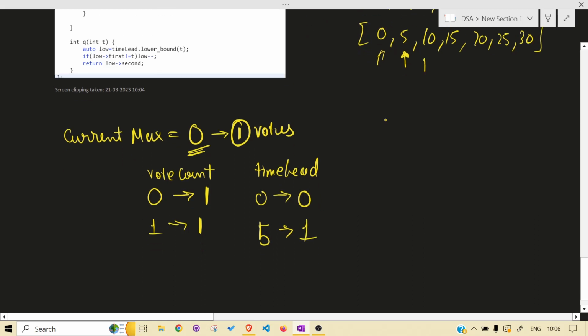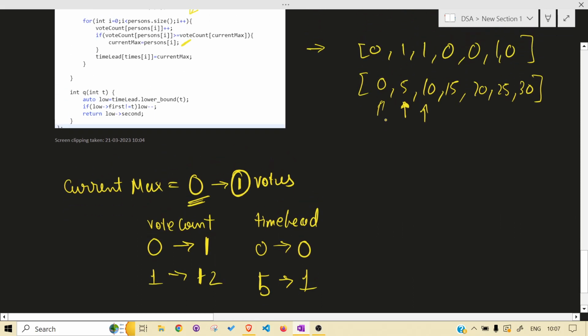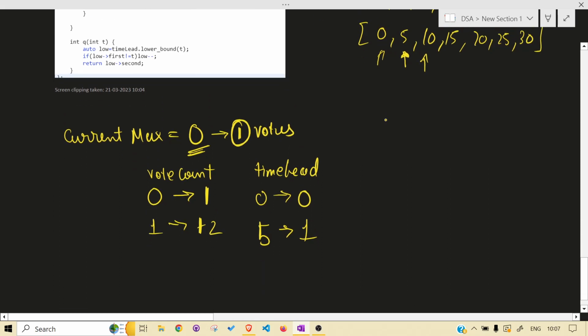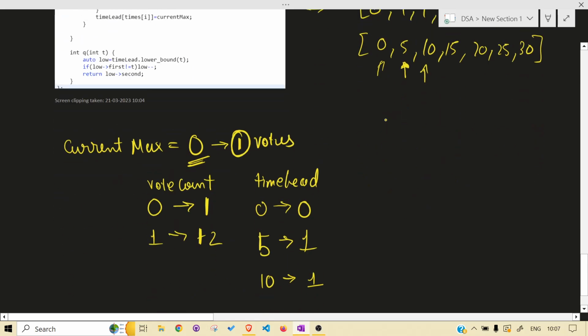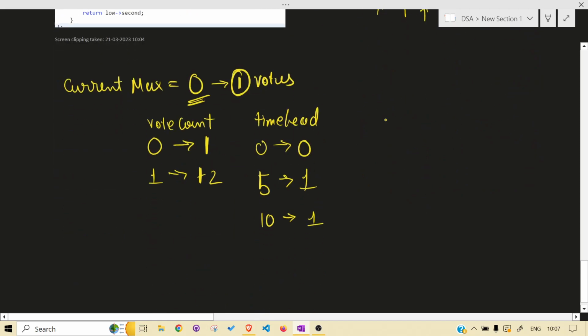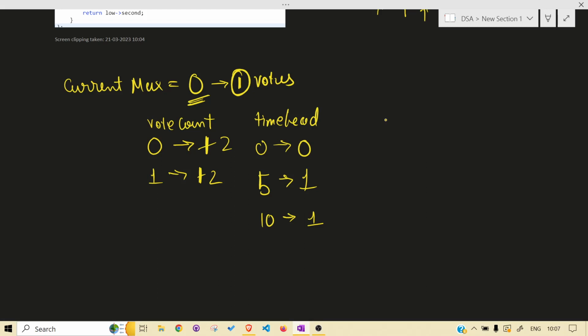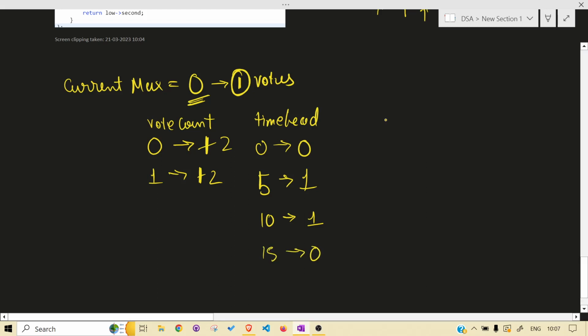At time 10, again which one is voted? 1. So 1 is now 2. And which one is at lead? Still the 1. At 10, it's person 1, which is at the lead. At 15, both tied, but which one is the recent? The 0th. At 15, 0th is at lead.